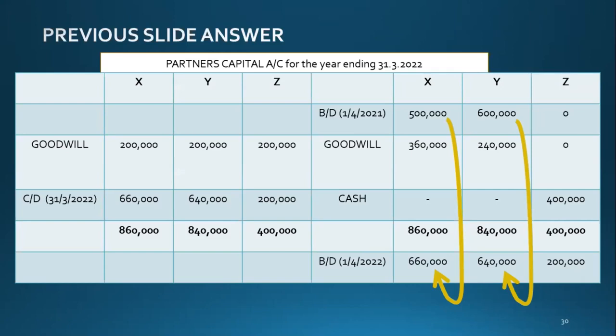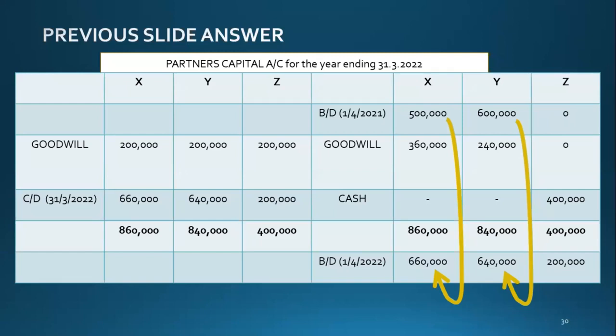They didn't invest. So how did their value increase? And while Z invested 400,000, he now has remaining 200,000. What happened? Is it wrong what we did?